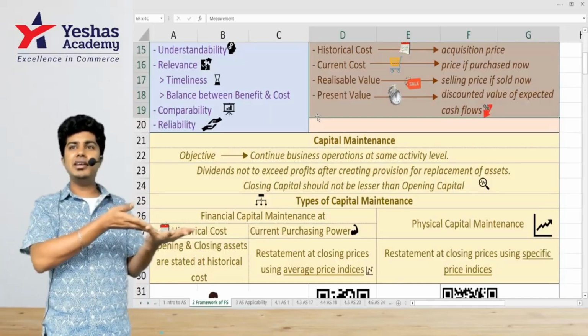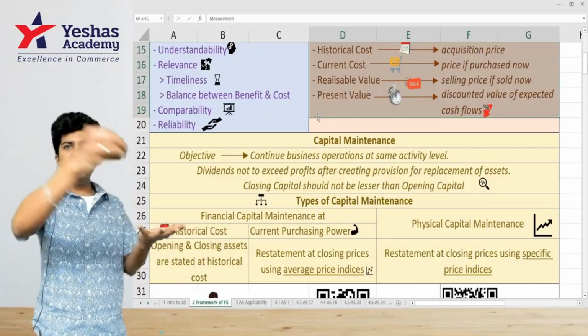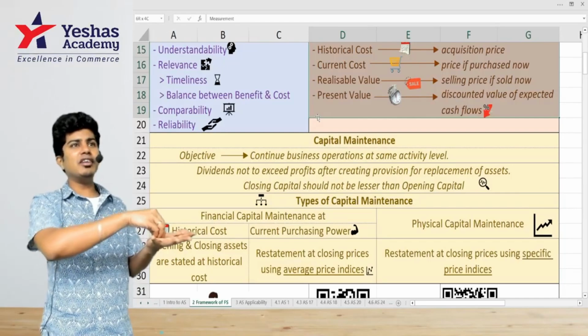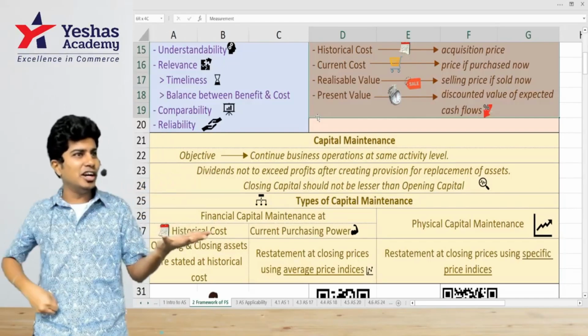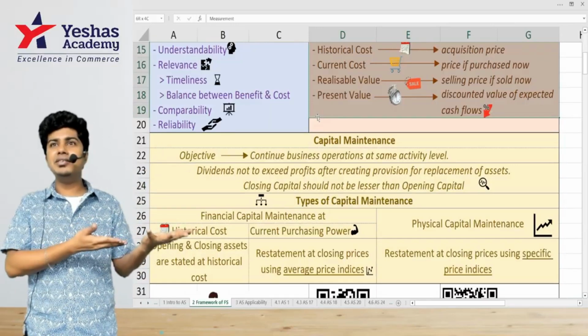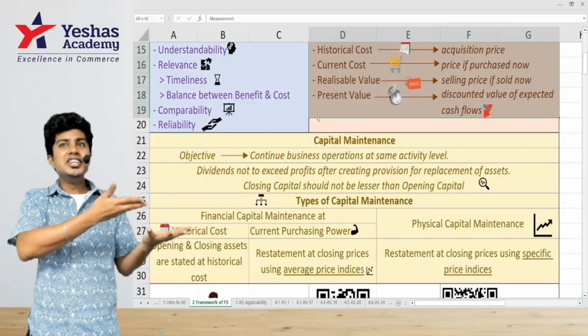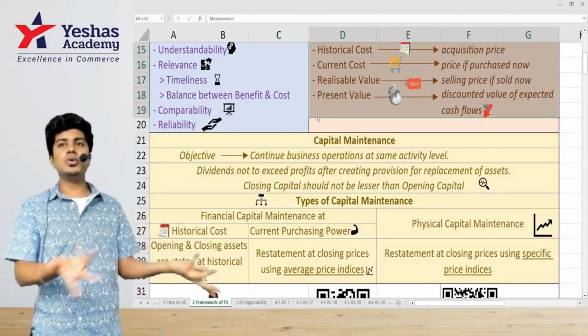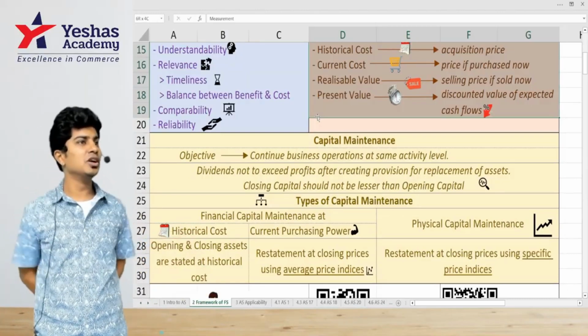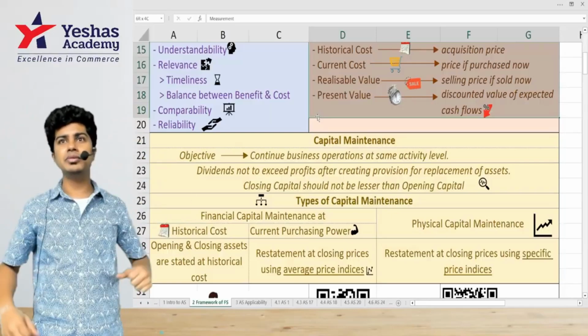So capital became 90. Next year, I bought inventory for 90. I sold it for 1 lakh 10,000. How much profit? 20. I again withdraw 30. My capital became 80. Next year it becomes 70, 60, 50, 40, 30, 20, 10. One day capital is zero. I can't continue business. Going concern concept will go down.